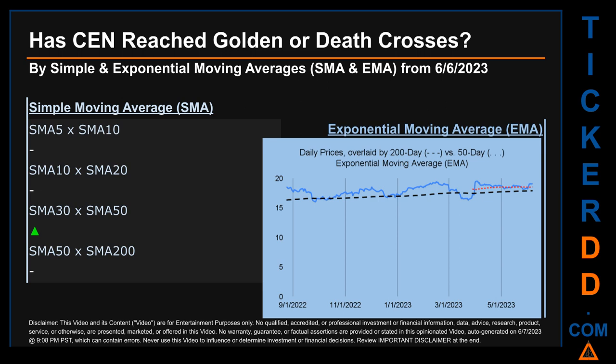Continuing with SMA, we looked across the 5 to 10, the 10 to 20, and the 30 to 50-day ranges to see if golden and death crosses had been reached. We found a golden cross signal for the 30 to 50. We could find neither a golden cross nor a death cross signal for the 5 to 10, the 10 to 20, or the 50 to 200.